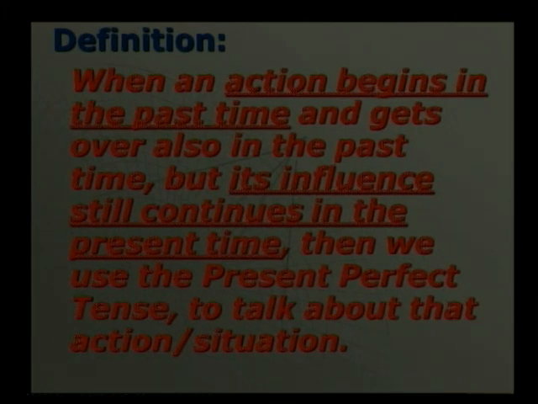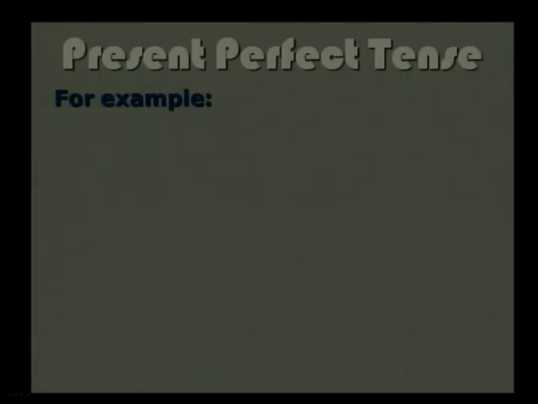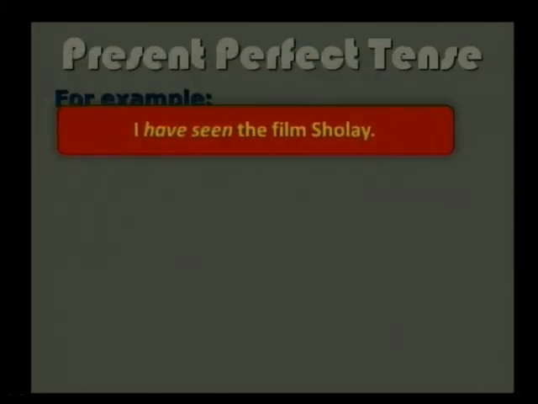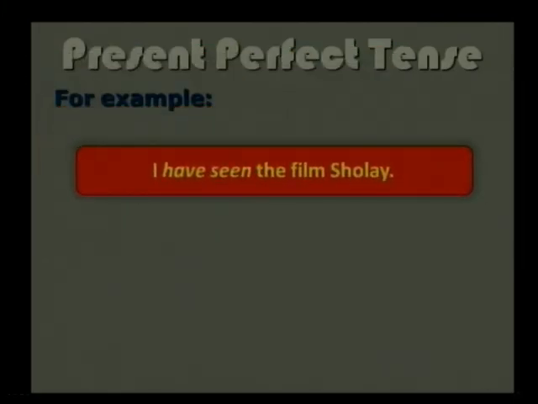Again, I am repeating, the action has started in the past time, but the effect, the influence of that action is still there in the present time. For that situation, we use present perfect tense. If we look at the examples of present perfect tense, I have seen the film Sholay.